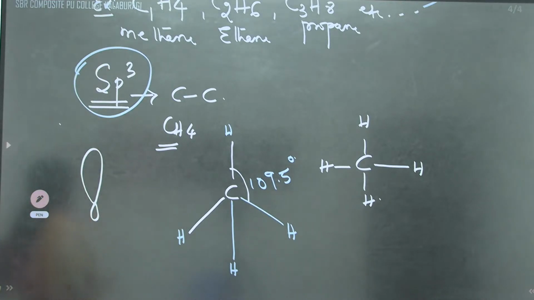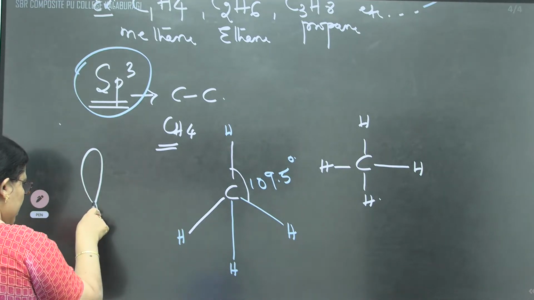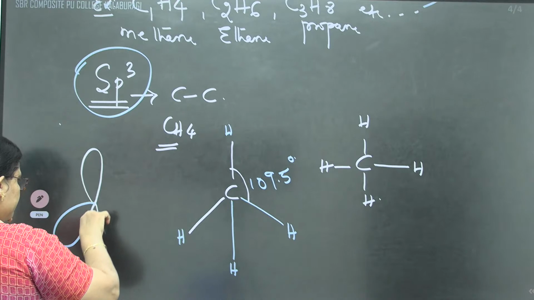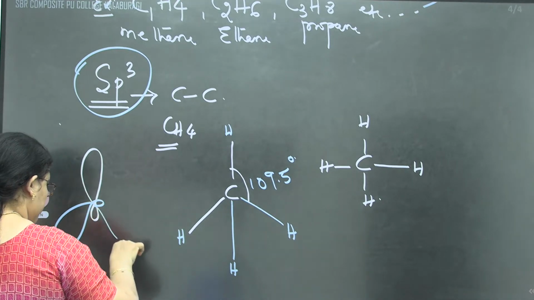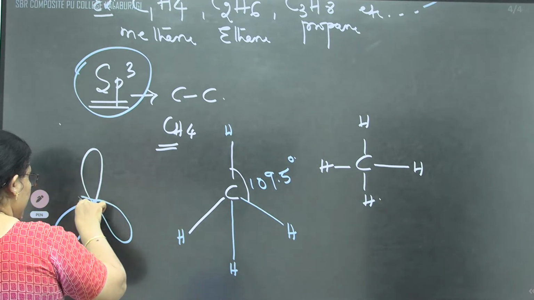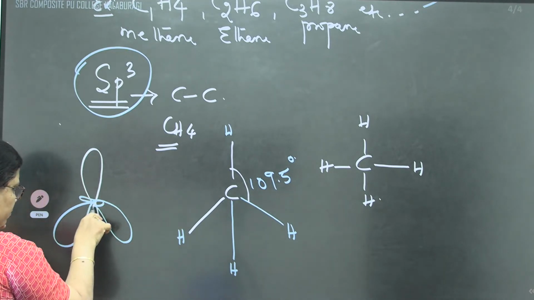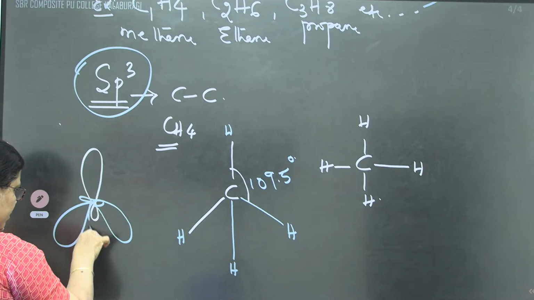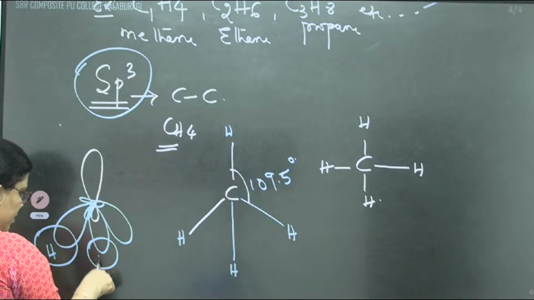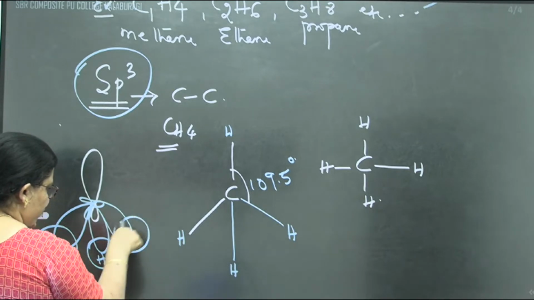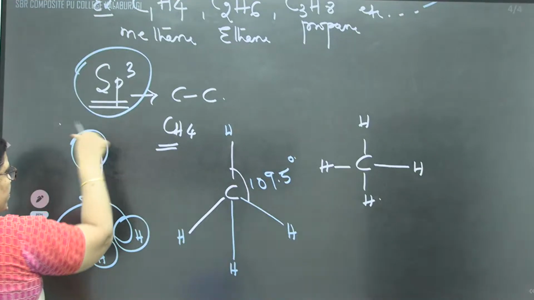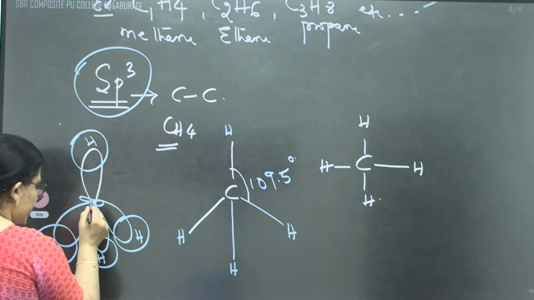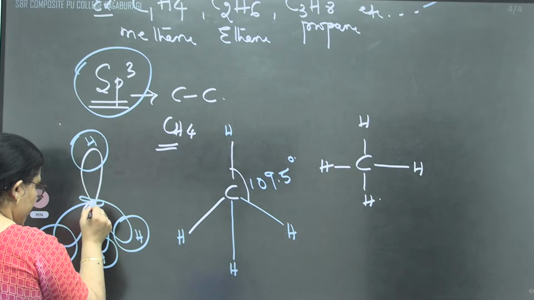sp3 hybridization. Even with respect to the bond, we can represent it as just the orbital structure, children. We can represent the structure CH4, surrounded by 4 hydrogens. We can write it as CH4. This is called the orbital structure.